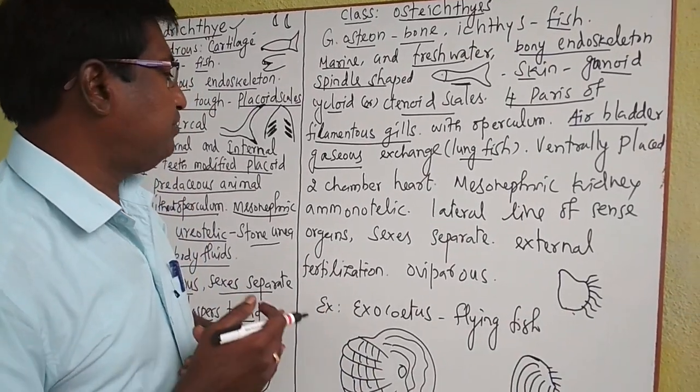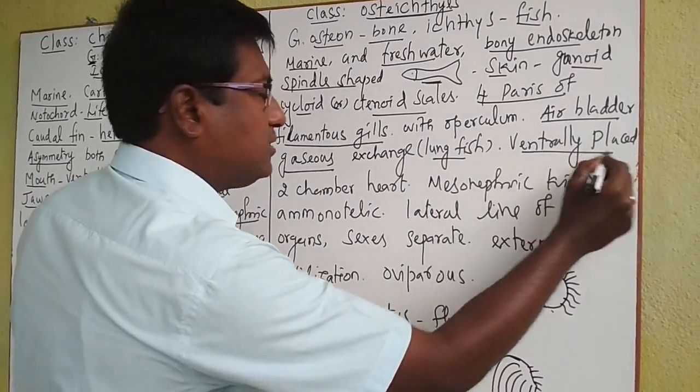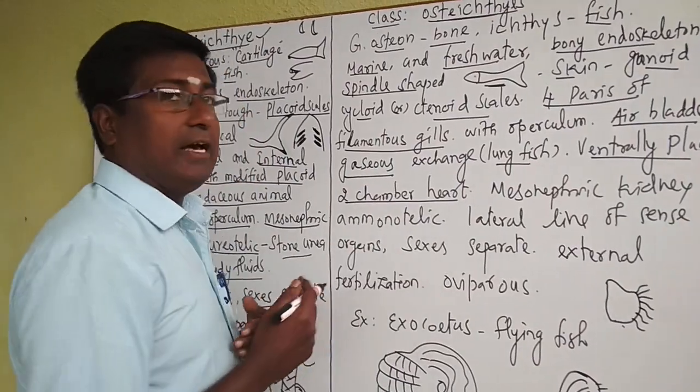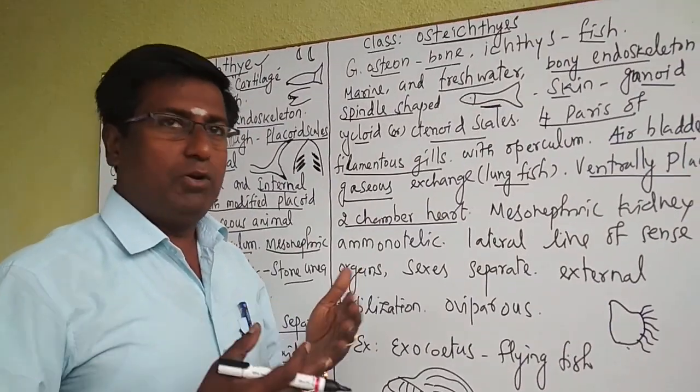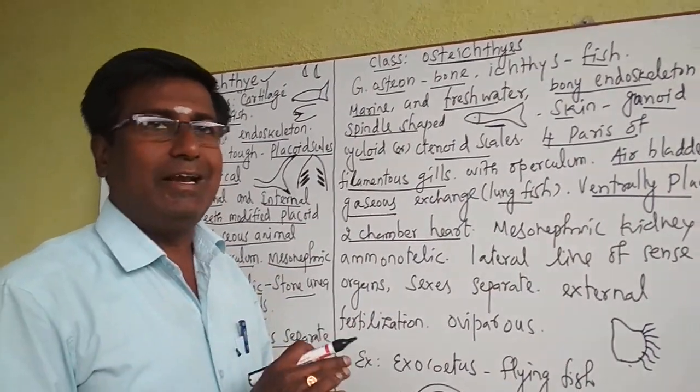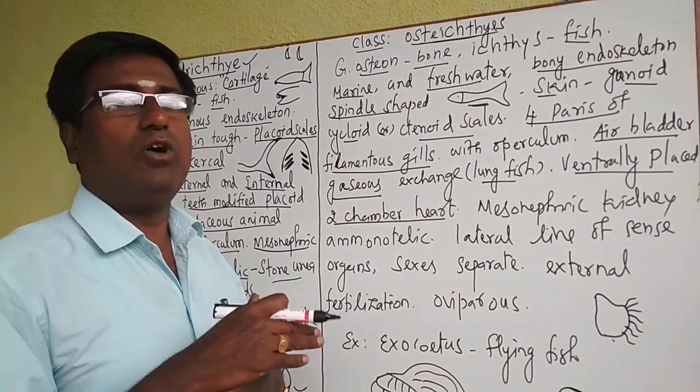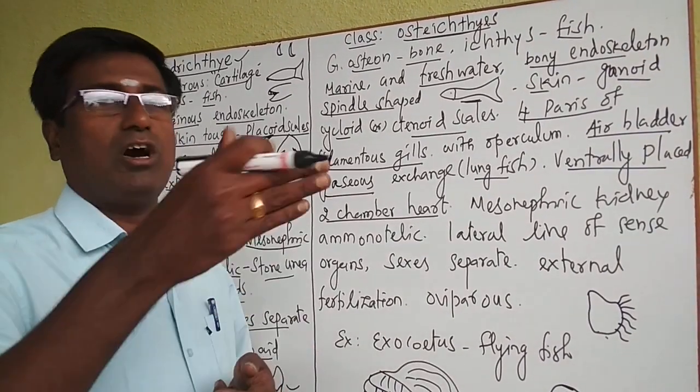And next one, see, the heart is ventrally placed, that is, a two-chamber heart is there. The two-chamber heart, we already know fish have only a two-chamber heart. This is used for circulation, to transport the oxygen throughout the body and remove the carbon dioxide.